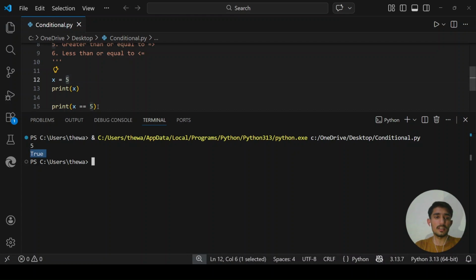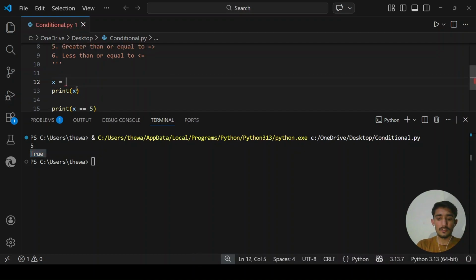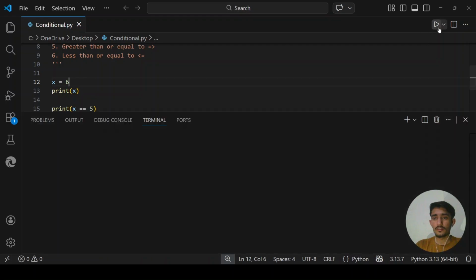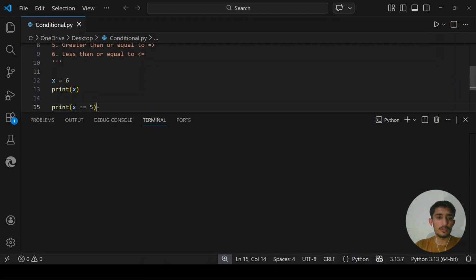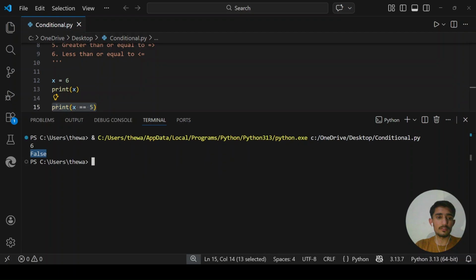If x is not 5, let's say I change x here to 6 and run it again, then this line will show me false, because now I have assigned the x value to 6, and here I'm asking about 5. So this will be false.